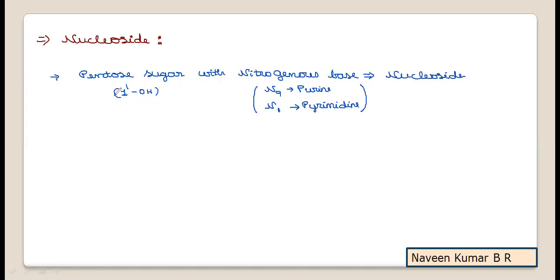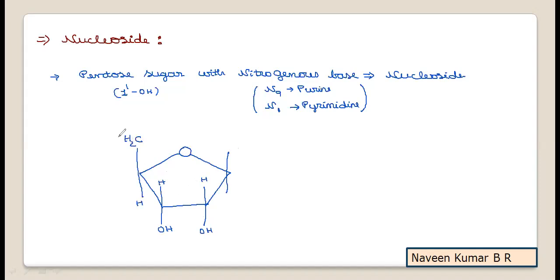Now we'll take a simple structural representation to explain nucleoside formation. You can first write a pentose ring, either DNA or RNA. I will take the RNA sugar, a pentose sugar of RNA, that is OH at the second and third carbon, OH below, CH2OH of the fifth carbon above. Then for the first carbon, we know that OH is above.